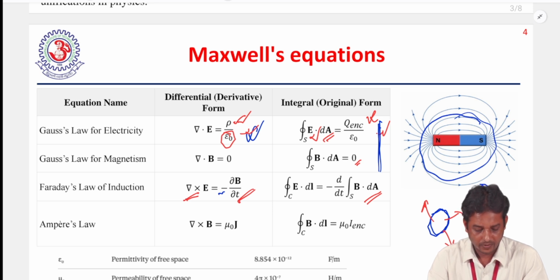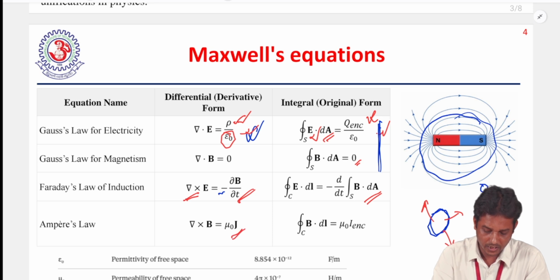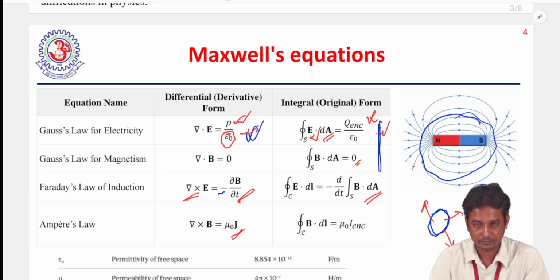Now the next thing is the opposite of this one. This is represented by Ampere, and this is Ampere's circuital law. What does he say? This relates the current and the magnetic field. This is the total magnetic field